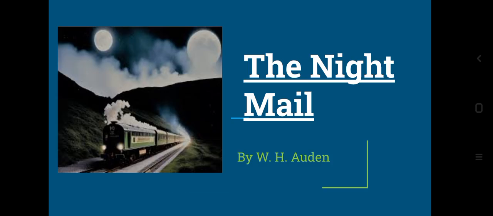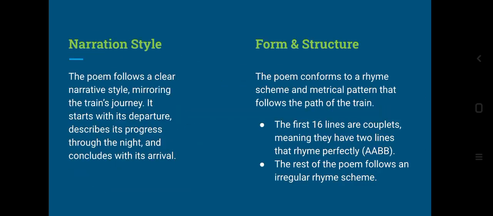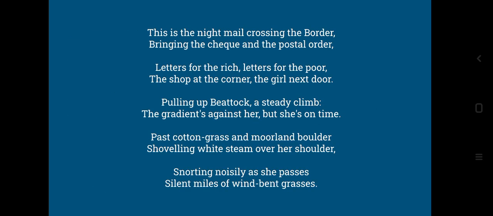See, the smoke is moving all around the train, right? So the upper part of the train can be called its shoulder, and that white steam, if you imagine, is going throughout her shoulder. So that is what is written here. Past cotton grass and moorland boulder, shoveling white steam over her shoulder.